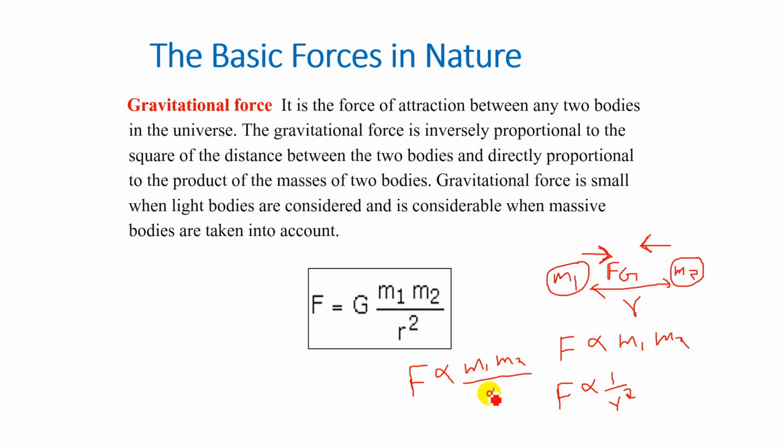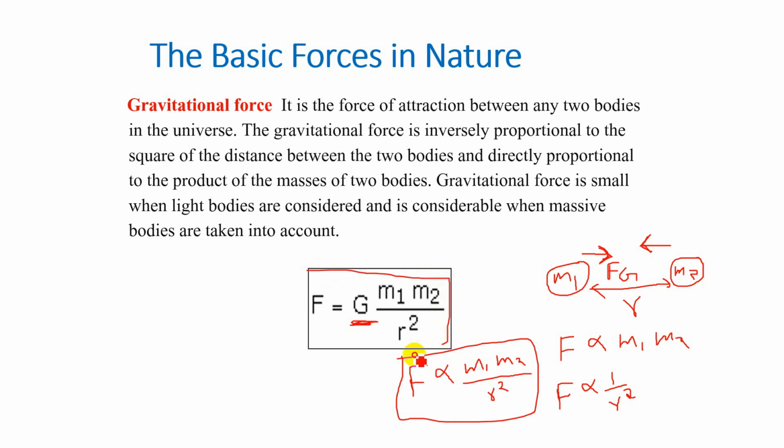When you remove this proportionality, you can write a constant G. It is called the universal gravitational constant. So the force of attraction, or gravitational force, is F equal to G m1 m2 by r square.